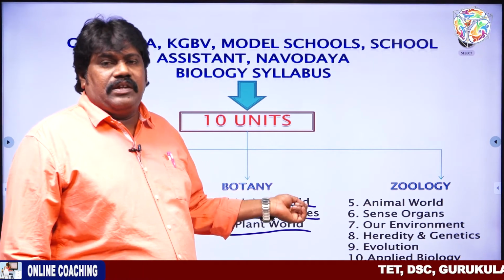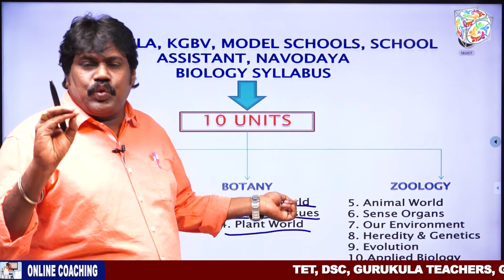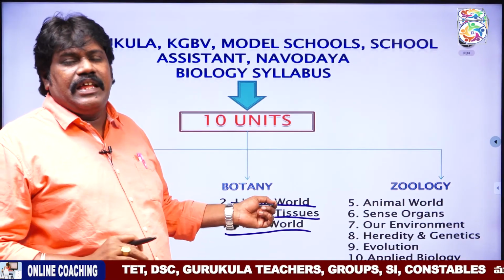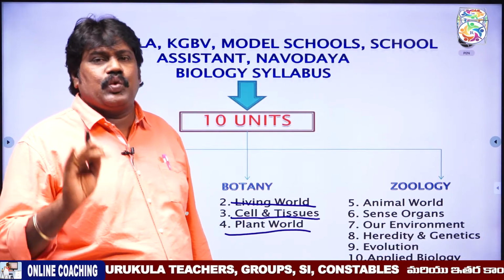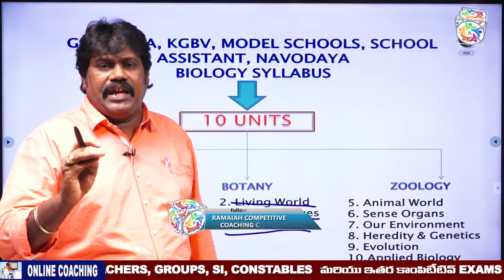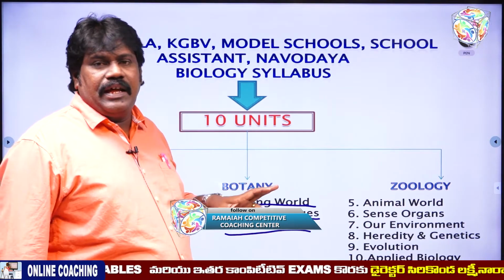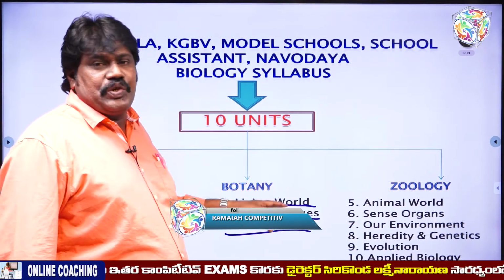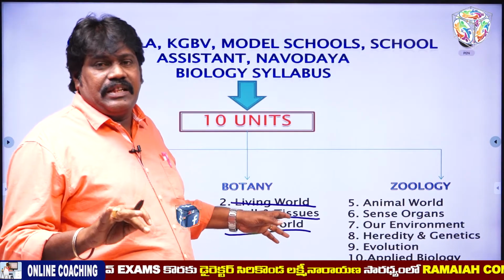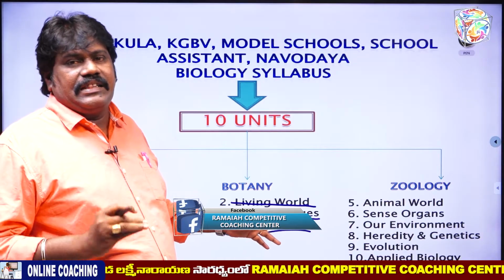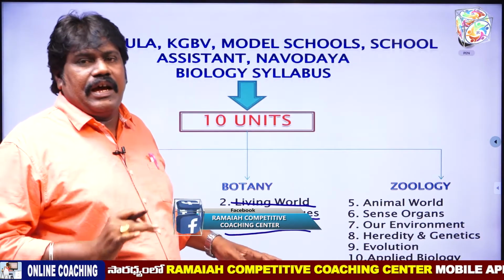In the living world, some zoology content is also present, which is the classification of animals, the kingdom Animalia. In cell and tissues, the types of animal cells and the types of animal tissues are situated.